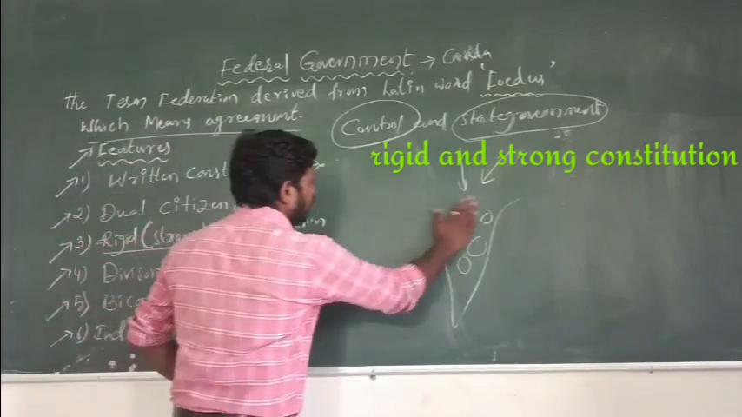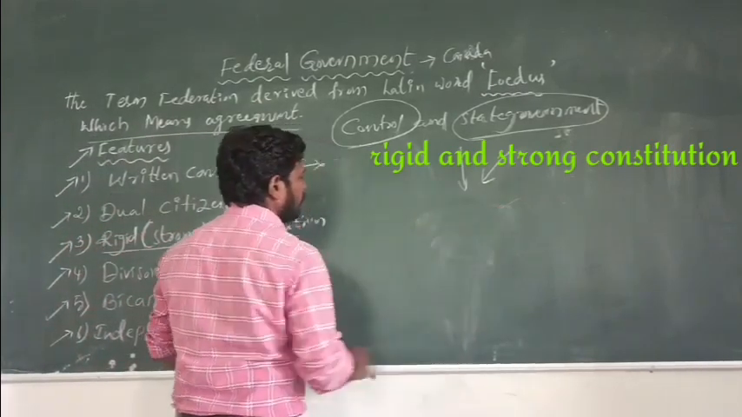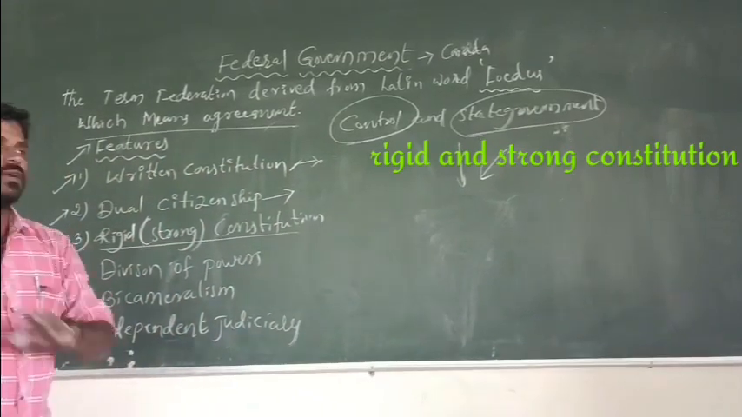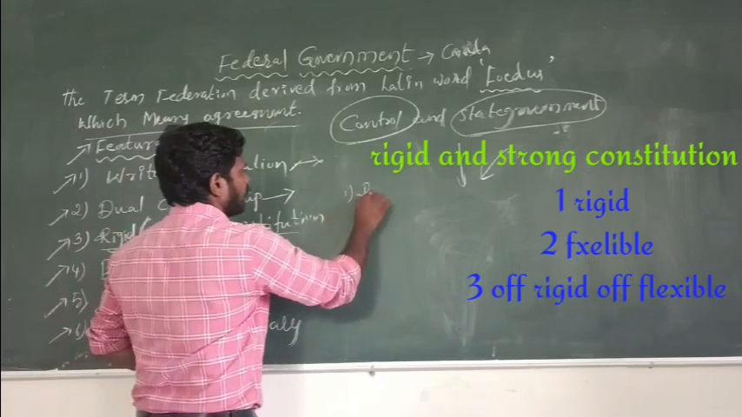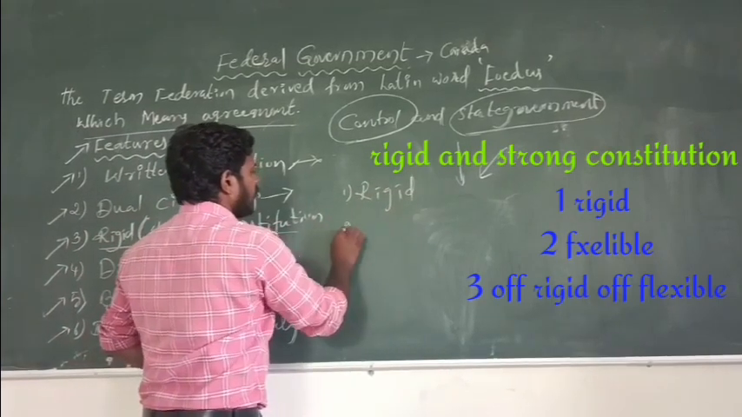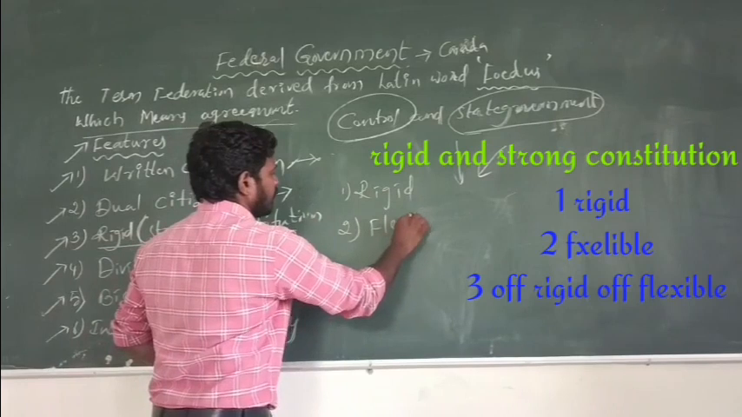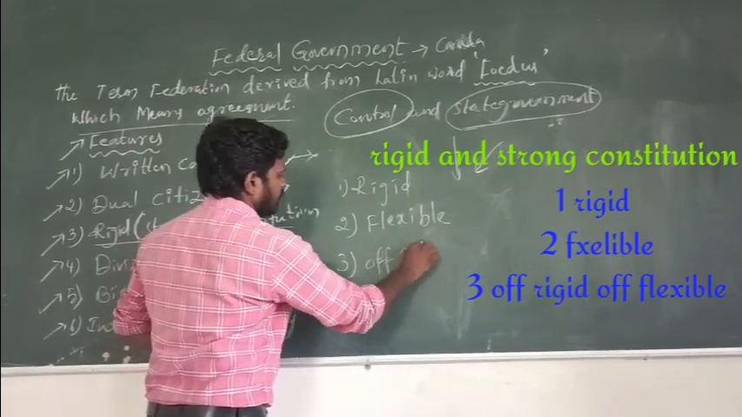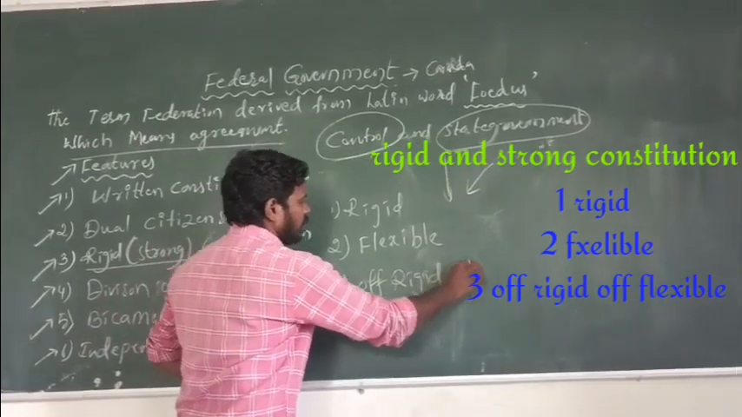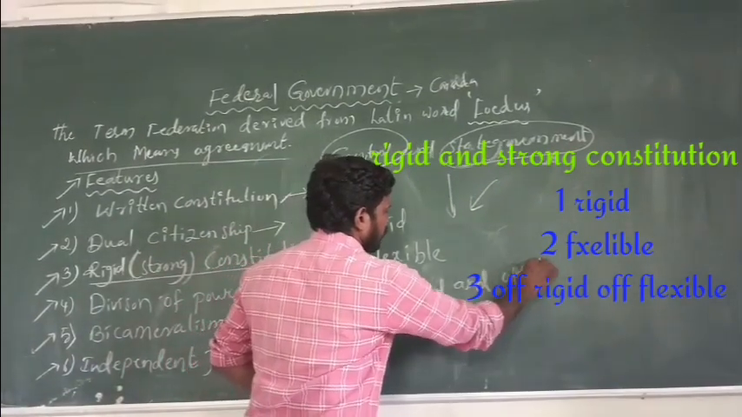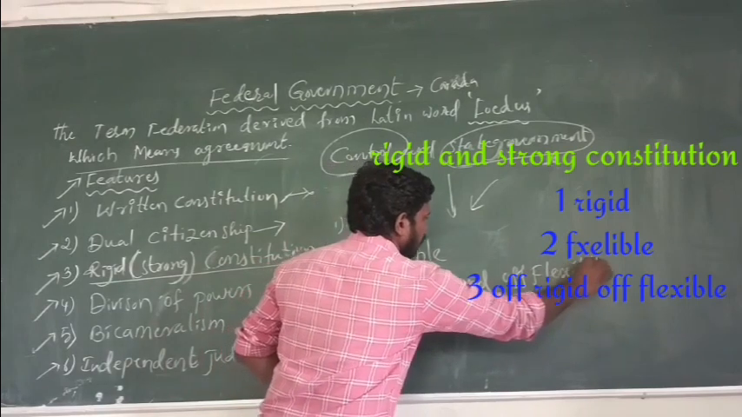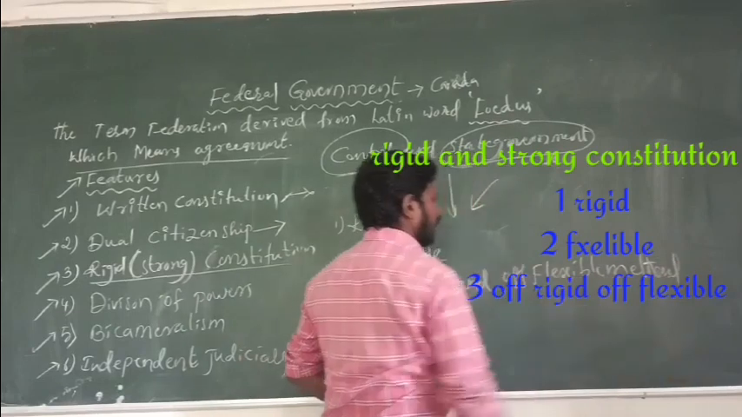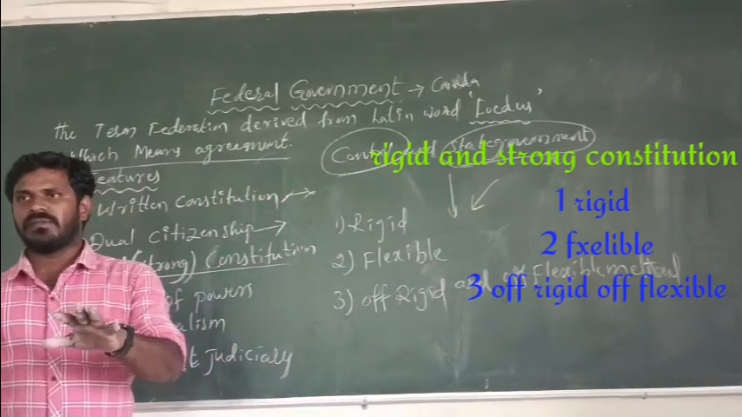First one, rigid method, second one, flexible method, and third method, half rigid and half flexible method. What is the first method? Rigid method. Second one, flexible method. Third method is half rigid and half flexible method. By these three methods in our India, the constitution can be amended.